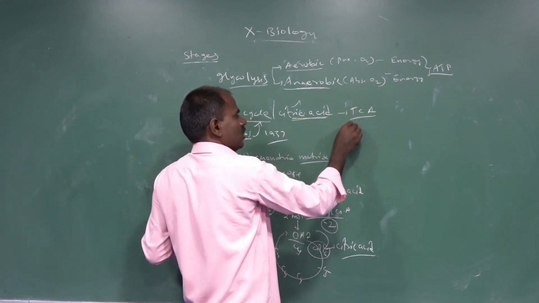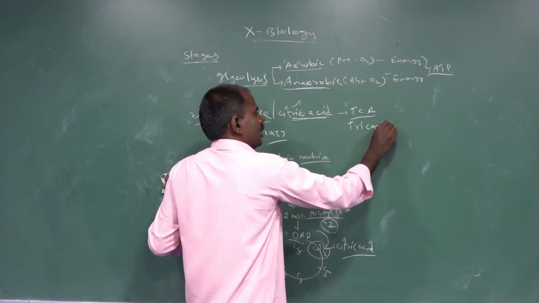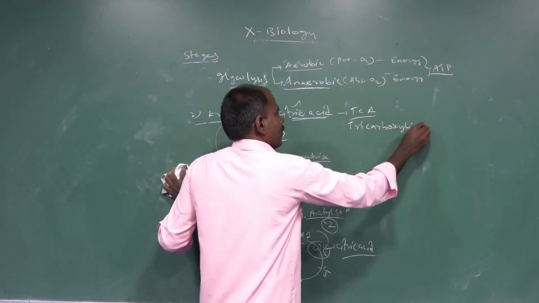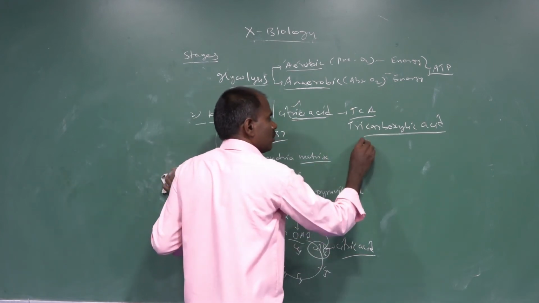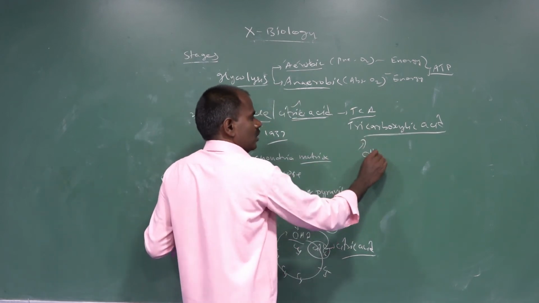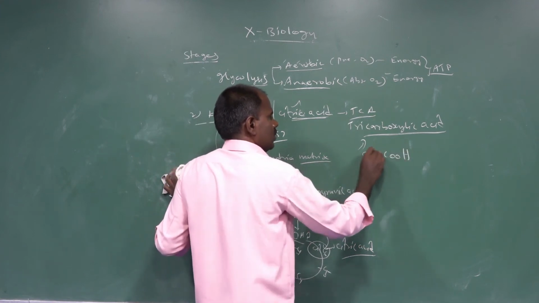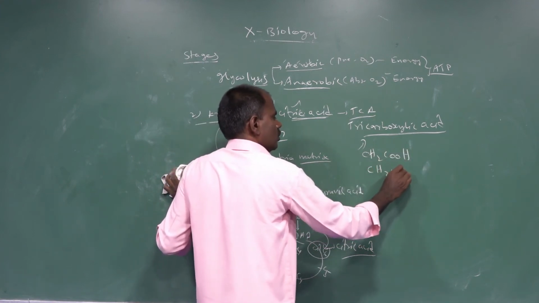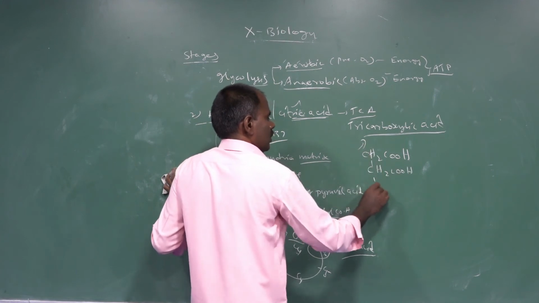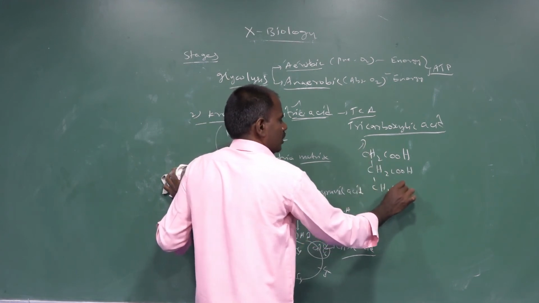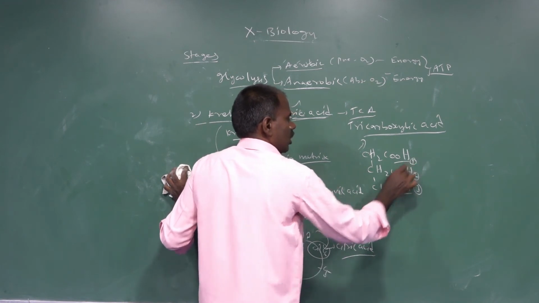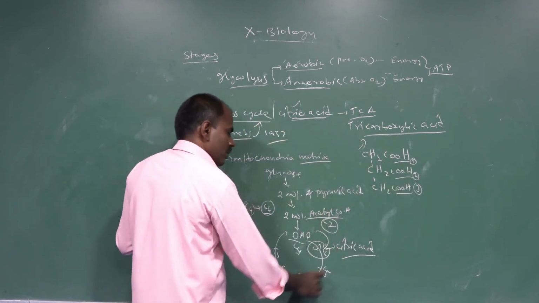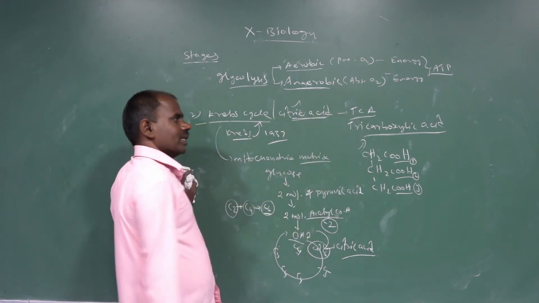TCA refers to the tricarboxylic acid pathway. 3 carboxylic groups are present in citric acid: CH2COOH, then CH2COOH, then CH2COOH. Because 3 carboxylic groups are present, this cycle is called the tricarboxylic acid pathway.